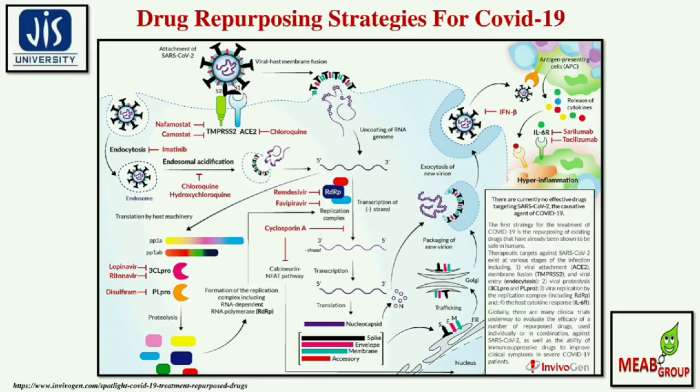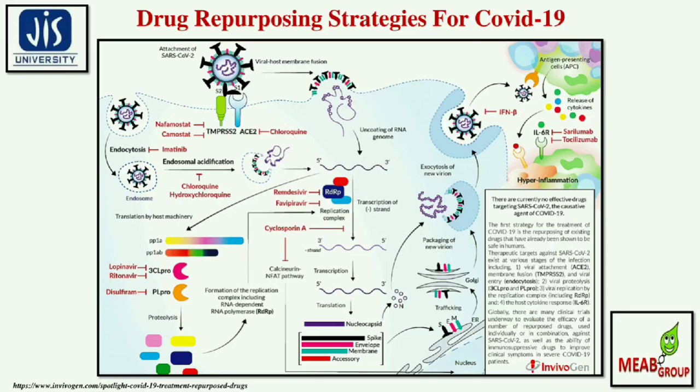There are currently no effective drugs targeting SARS-CoV-2, the causative agent of COVID-19. The first strategy for treatment of COVID-19 is the repurposing of existing drugs that have already been shown to be safe in humans. Therapeutic agents against SARS-CoV-2 exist at various stages of the infection, including viral attachment through the ACE2 receptor, membrane fusion by the TMPRSS2 protease, viral entry by endocytosis, viral proteolysis by 3CL-Pro and PL-Pro, viral replication by the replication complex including RdRp, followed by the host cytokine response, interleukin 6R.